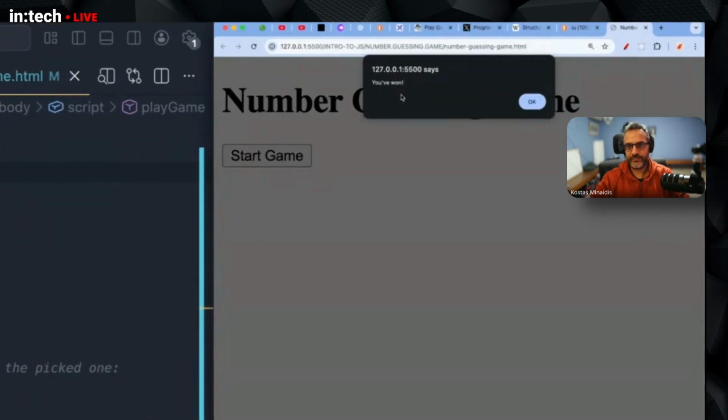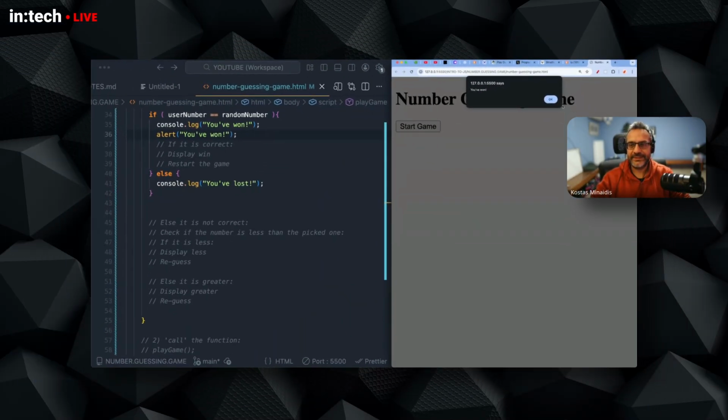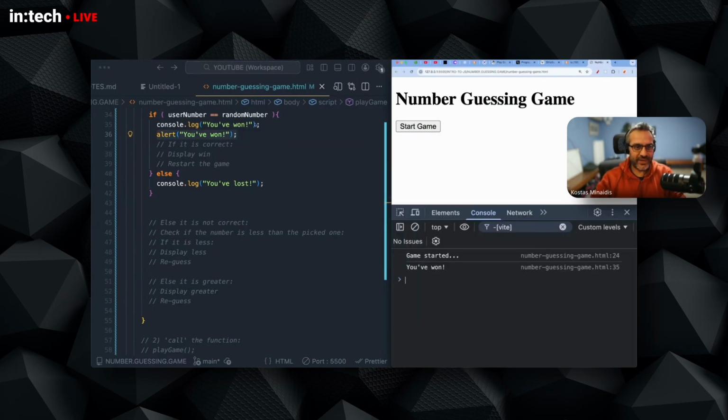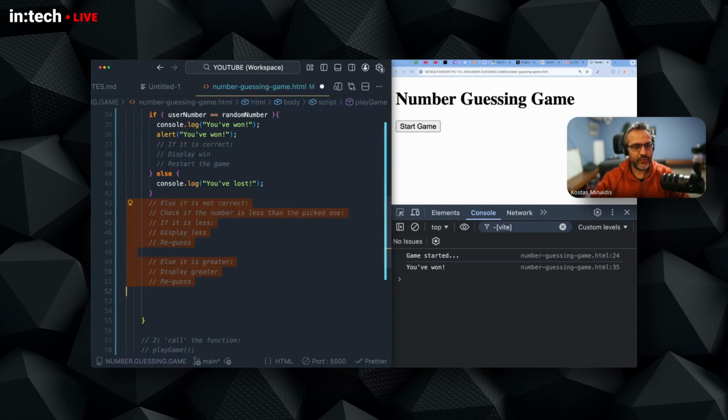You won. Otherwise, the console is something that no normal user opens. And sometimes we normally display things right here. But for now, we'll keep this to a simple alert. So console logs are for the developers. Alerts or other things that we display in the page are for the users. So keep console logs to yourself, let's say. Okay, the first branch is easy. You've won. And then I can move all this pseudocode here.